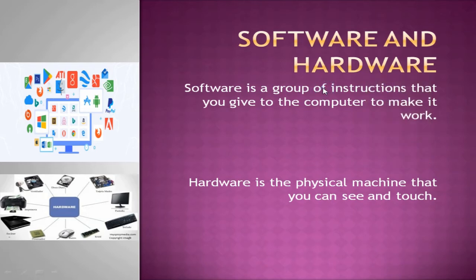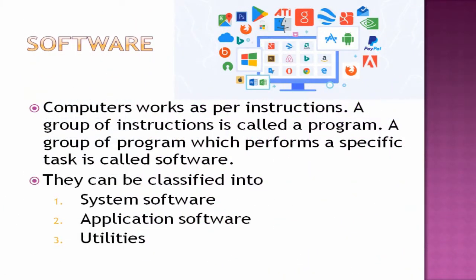Next one is what? Let's see what is software in detail. Computers work as per your instructions. A group of instructions is called a program. A group of programs which performs a specific task is called software, which cannot be touched. We can only see the software, but we cannot touch it. It is virtual. Virtual means what? It is there, but it cannot be touched. It can be classified into three categories. What are they? System software, application software and utility software.